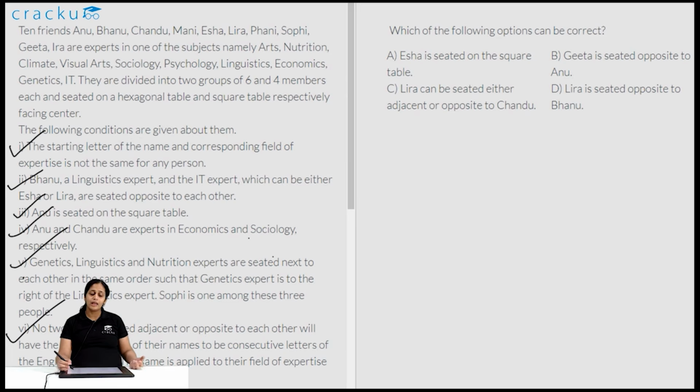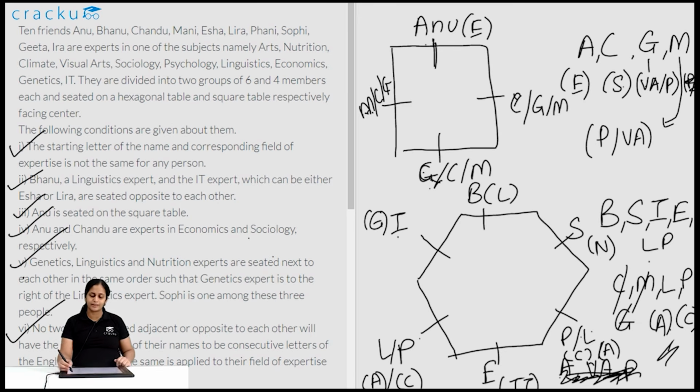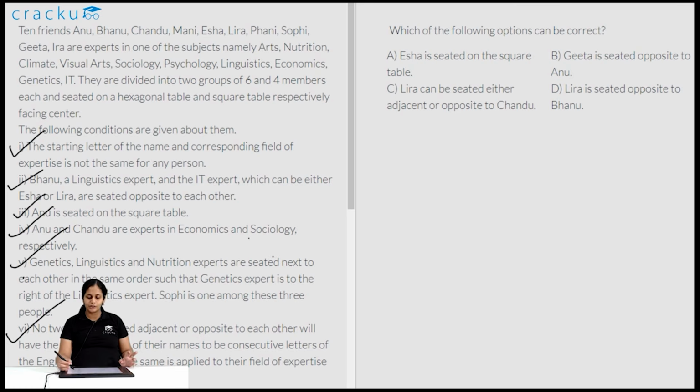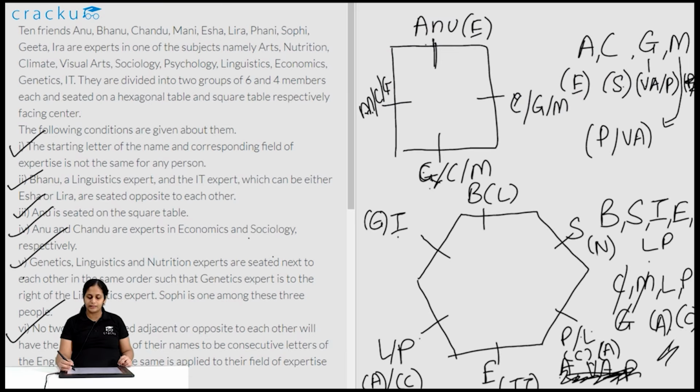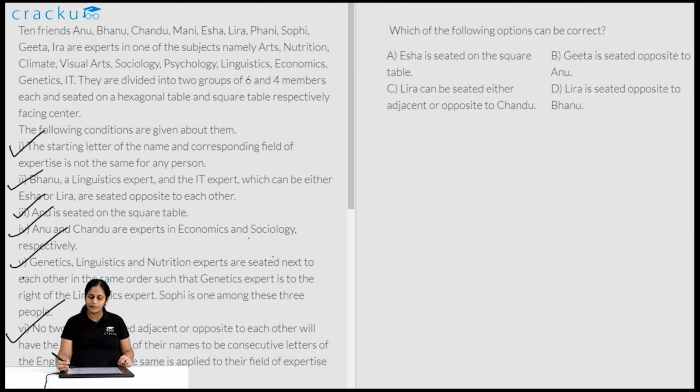Now the fourth question: which of the following options can be correct? Isha is seated on the square table. Isha is not seated on the square table, for sure she is seated on the hexagonal table. So we can delete option A. Geeta is seated opposite to Anu. That is possible. So option B is possible. Geeta can be seated opposite to Anu.